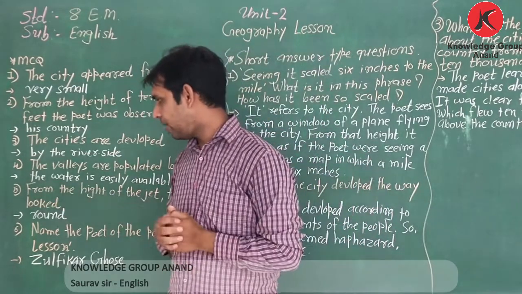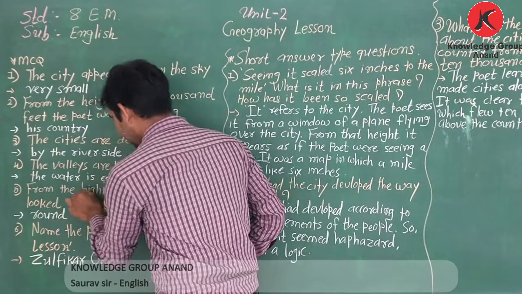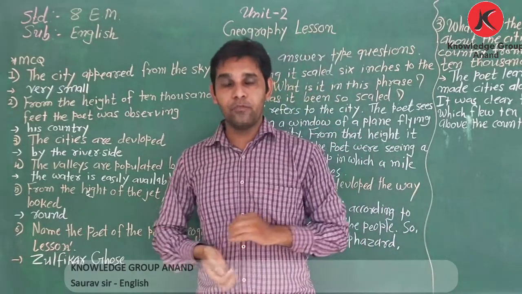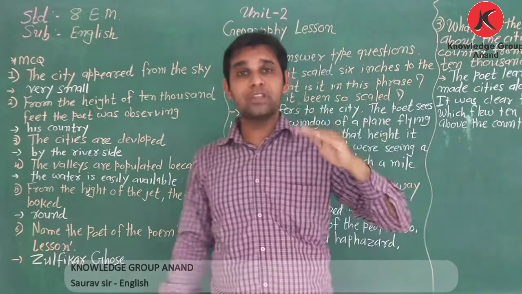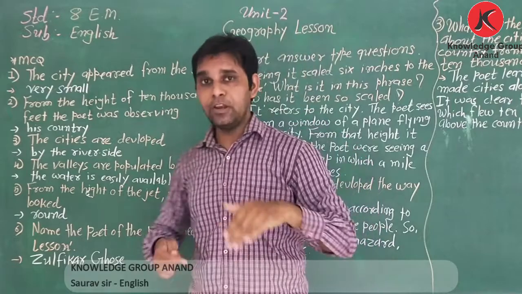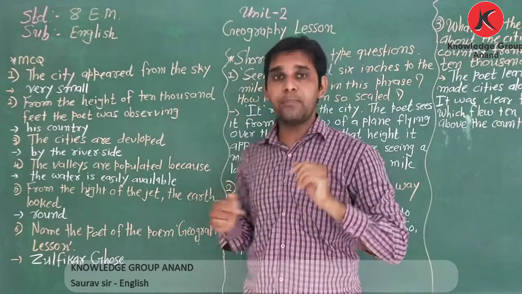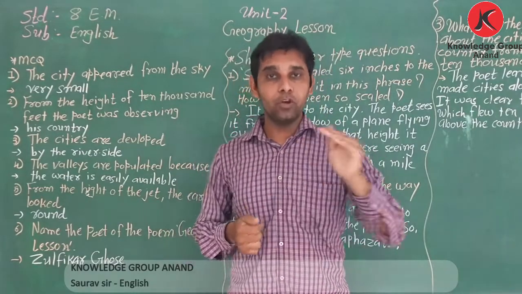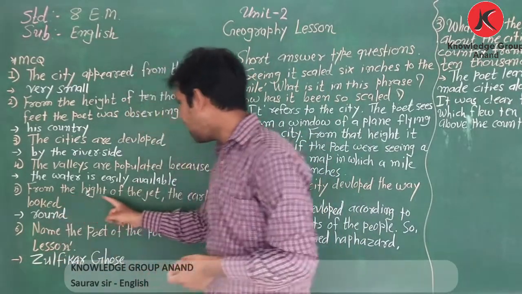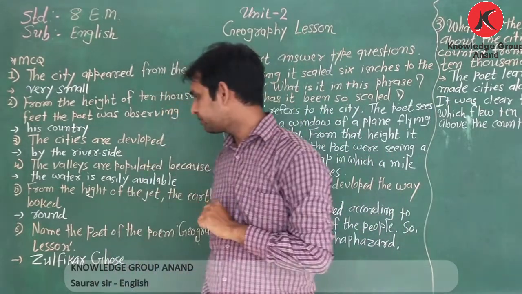Now MCQ number 5. From the height of the jet, the earth looked. When we go 6 miles up in the jet, what do we see? We see the shape of the earth. How does it look? Which shape? Round. So from the height of the jet, the earth looked round.